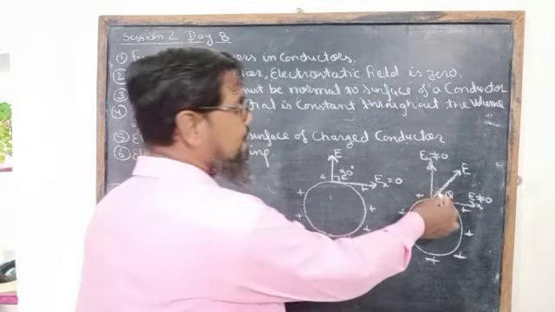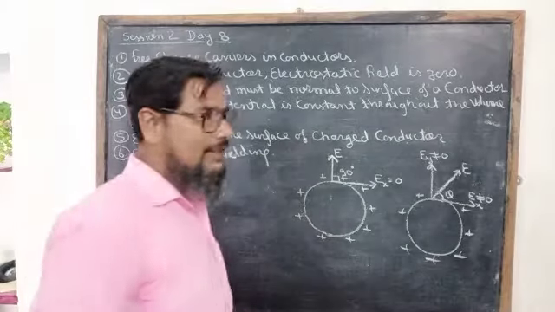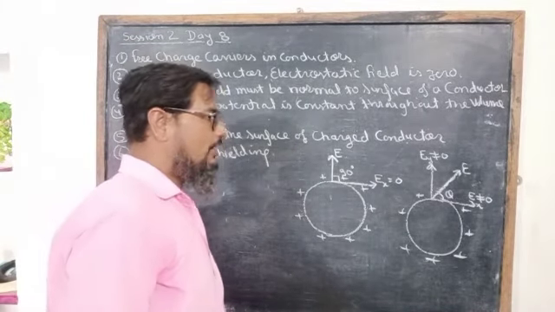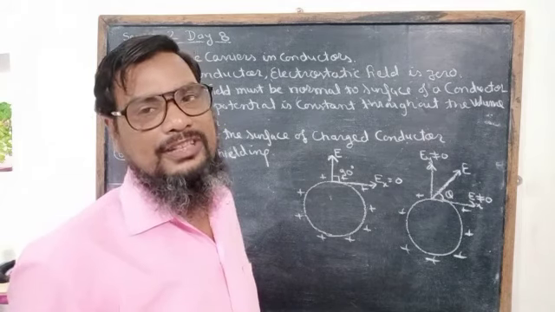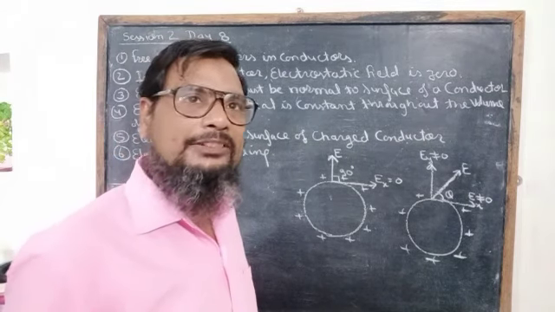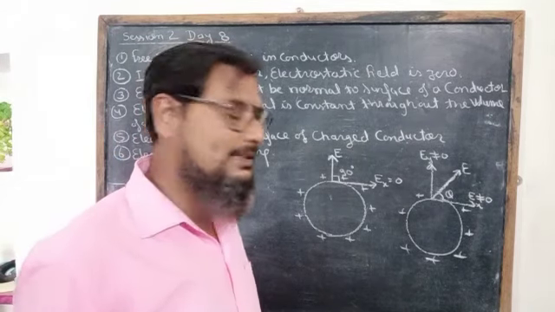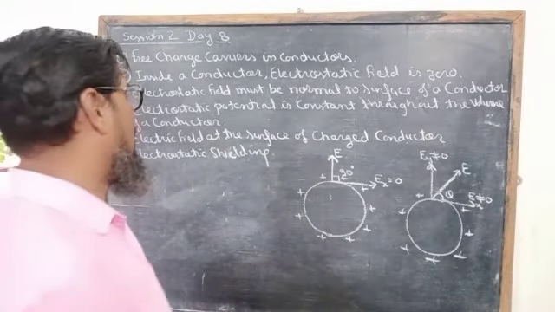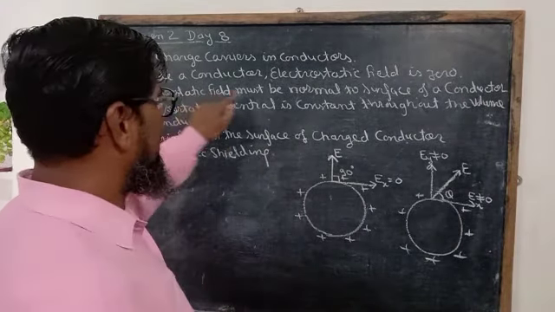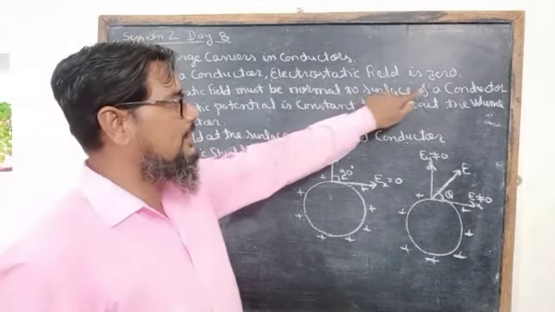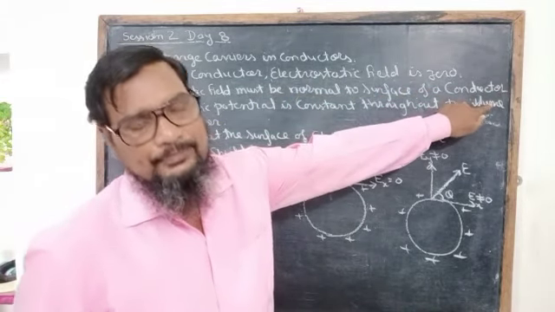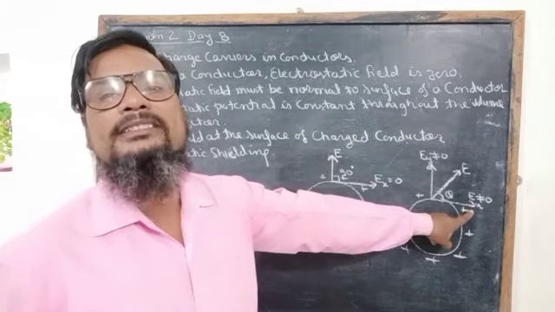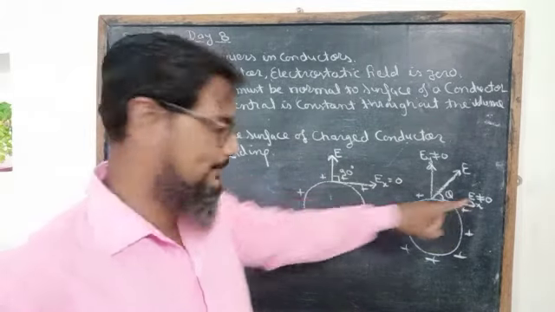So the electric field must be normal to the surface of the conductor, so that the component of this electric field along the surface of the conductor will be zero and no force is experienced by the charge carriers. So this is the concept of the electric field being normal to the surface of the conductor. If it is not, then the surface charges experience an electrostatic force.